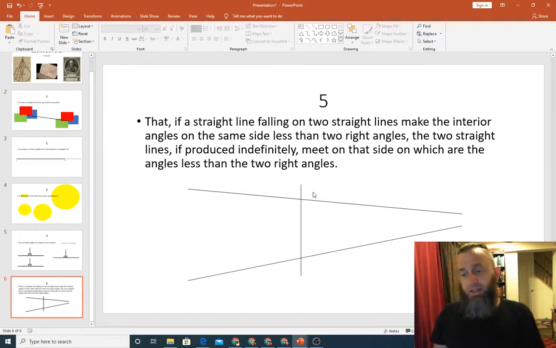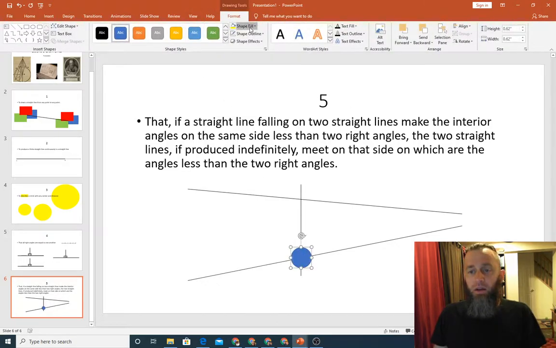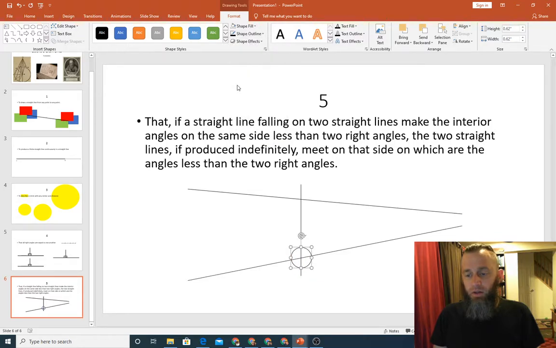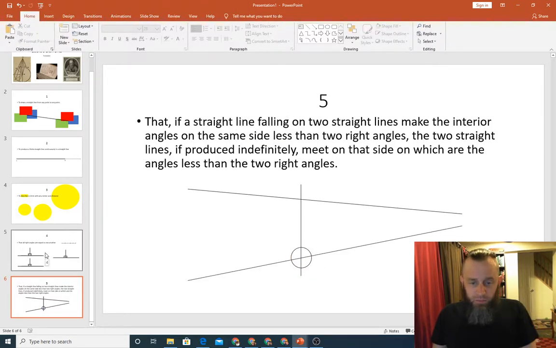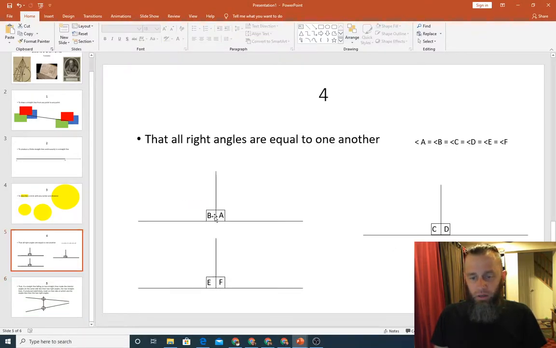And we notice that we are not dealing with right angles here. Let's go ahead and put one of our little angle circles in here. We need to start labeling our angles again. All right, there we go. No fill. We want our outline. Okay, there we go. Let's put another one. I'll just copy that one and put it over here. Okay. All right. And now I'm going to start to steal one of these.